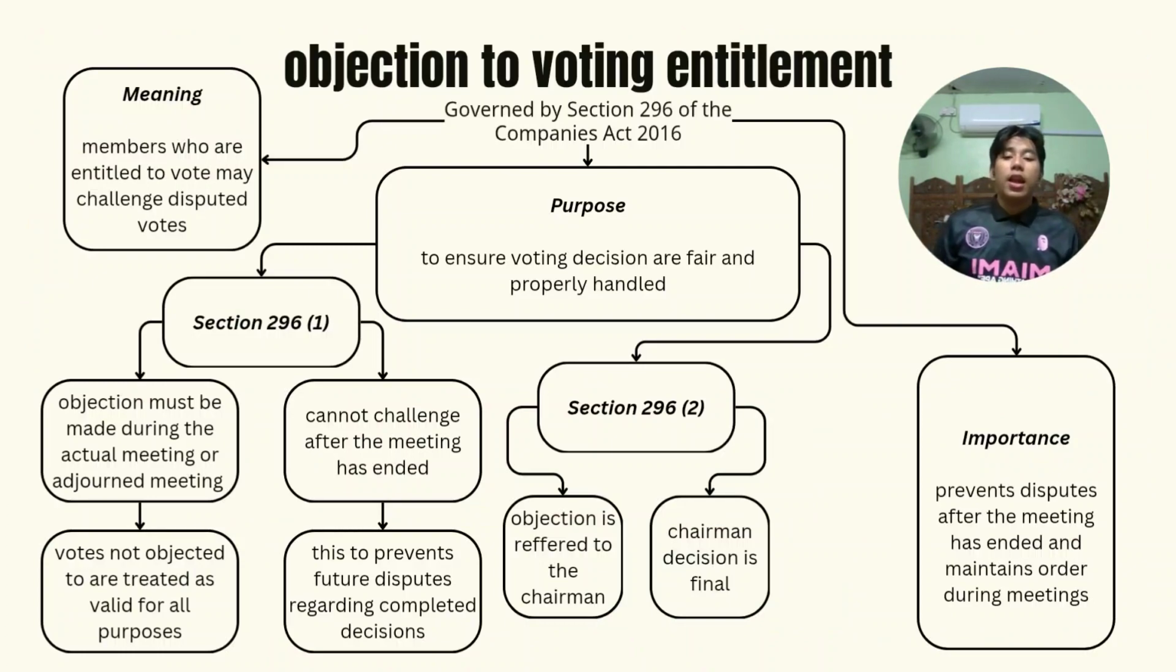In conclusion, Section 296 provides a clear process for handling objection during meetings. It ensures fairness, avoids unnecessary conflict, and helps company meetings proceed smoothly and efficiently.